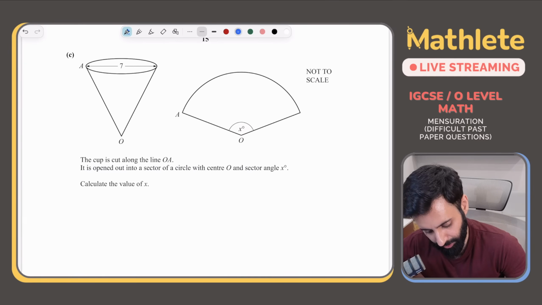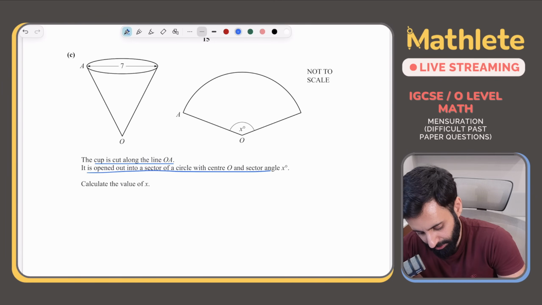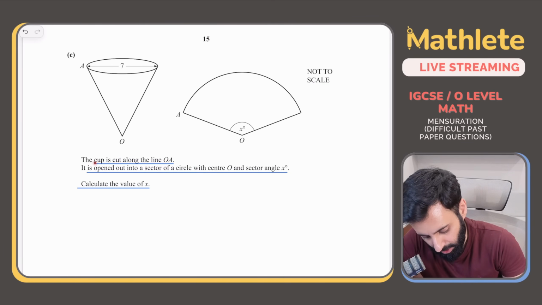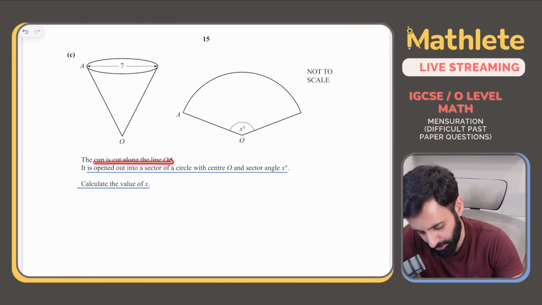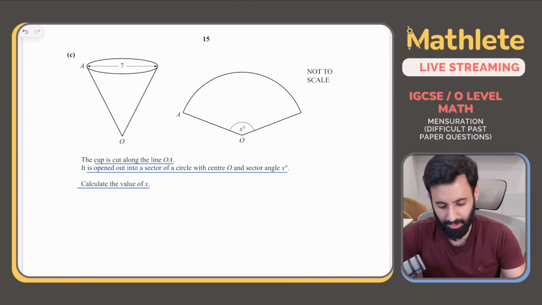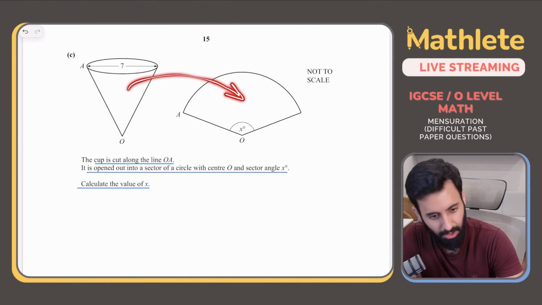The cup is cut along the line OA. It is opened out into a sector of a circle with center O and sector angle x degrees. Calculate the value of x. Okay, so I repeat. The cup is cut along the line OA, so that means you cut it along this. It is opened out into a sector with center O and sector angle x. Calculate the value of x. Achha, as we transition from here to here, tell me what happens.